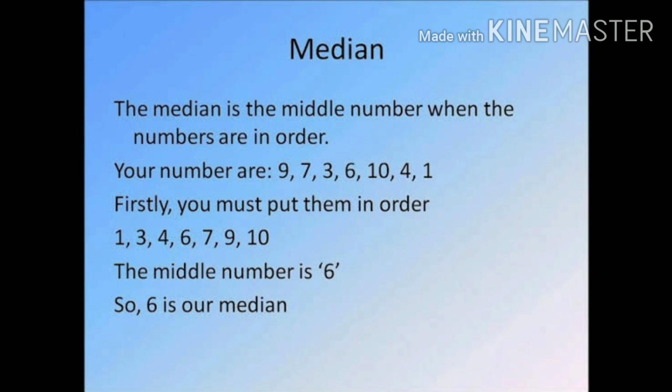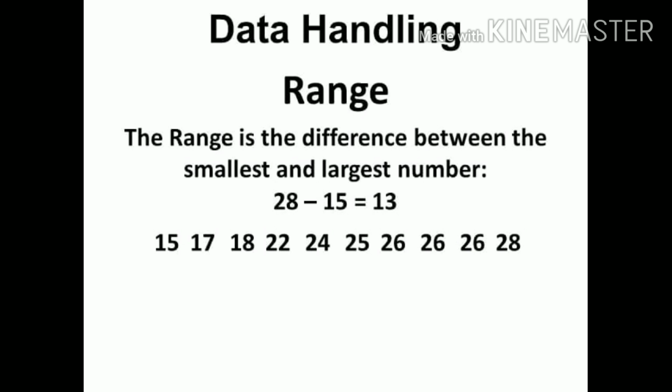In this video I am only explaining the meaning of the terms, and in the next part I will do some questions. For the median, there are different formulas. If the given data is odd, there is a formula to find the median. If the given data is an even number, then there is another formula to find the median. We will learn all that briefly in the next video. For this part, the meaning of the median is the middle number of the data if the data is in proper order.